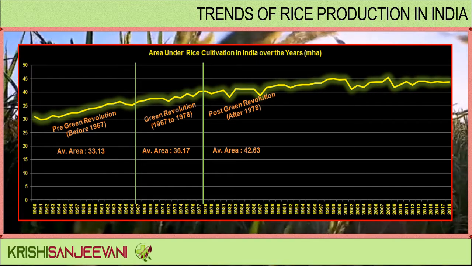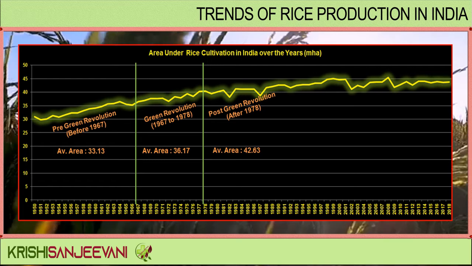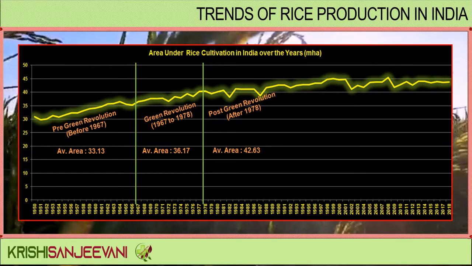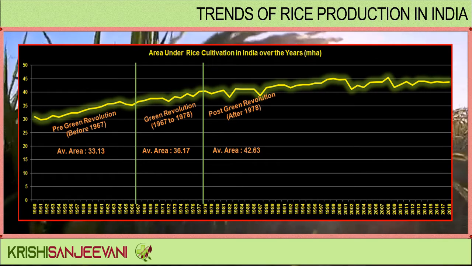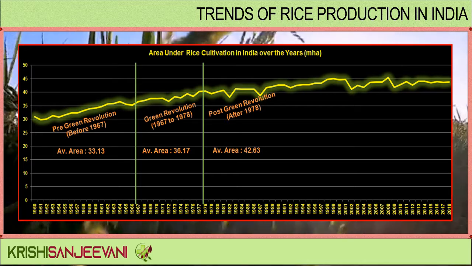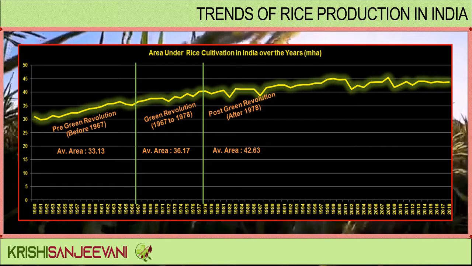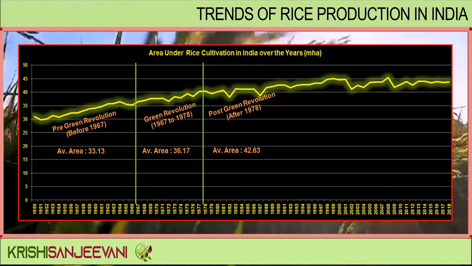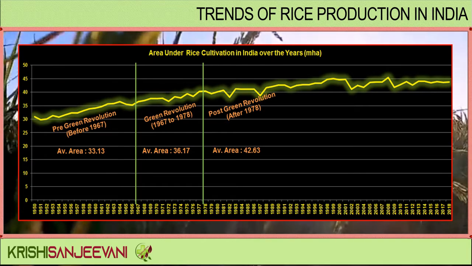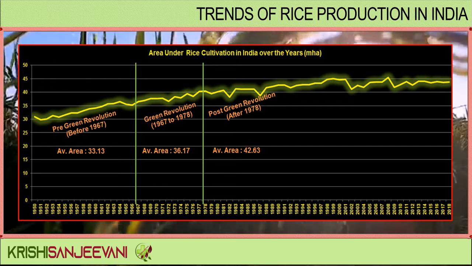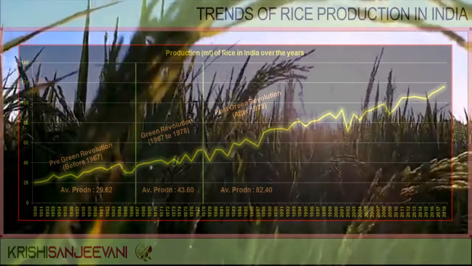The period from 1967 to 1978, when the Green Revolution was launched, recorded an average area of 36.17 million hectares. The post-Green Revolution era, that is after 1978, recorded an average area of 42.63 million hectares.